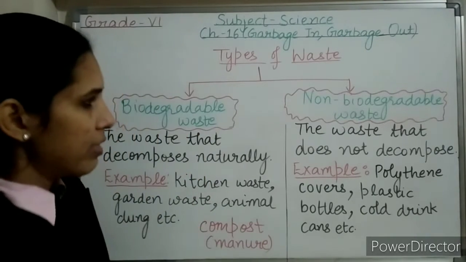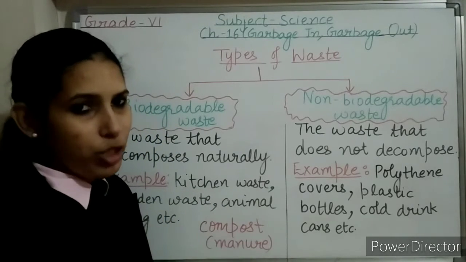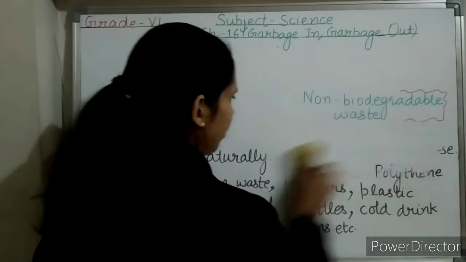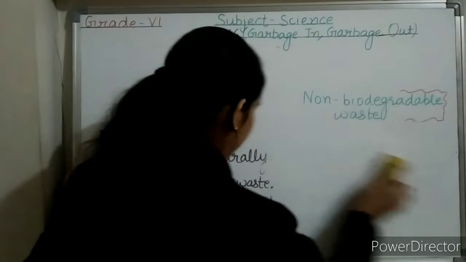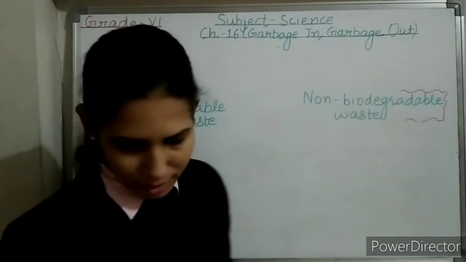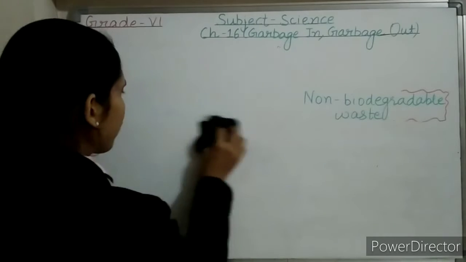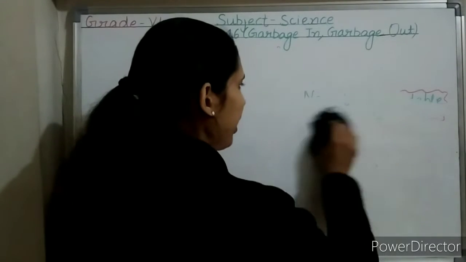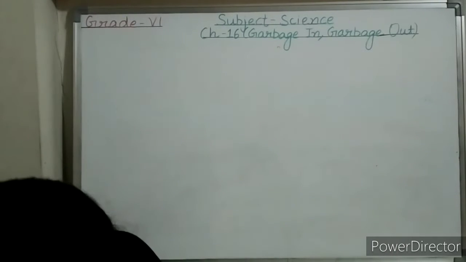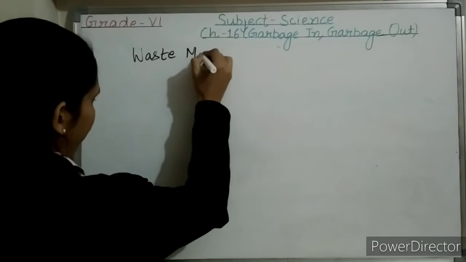So now, after understanding the different types of waste, we will study how we can manage waste. So let me erase this. Now we will discuss waste management. Waste management can be done in different ways. The formula that we use, the 3R formula, is also used for waste management.